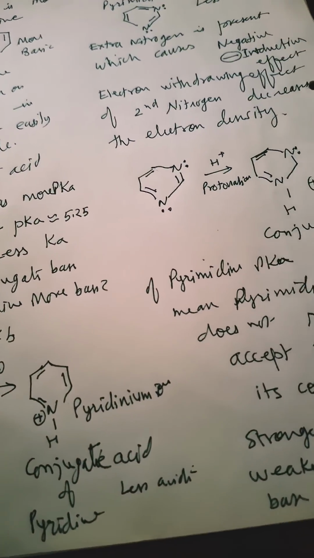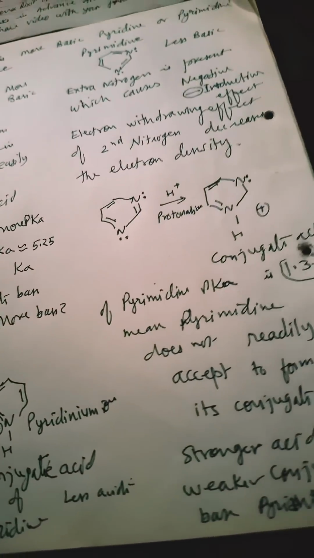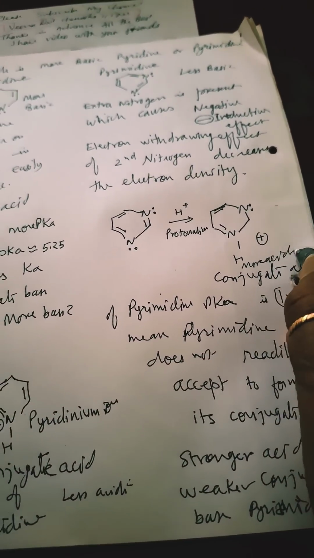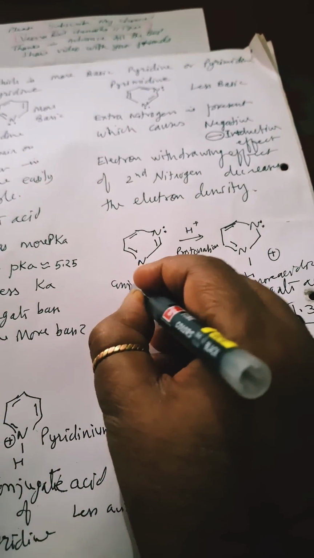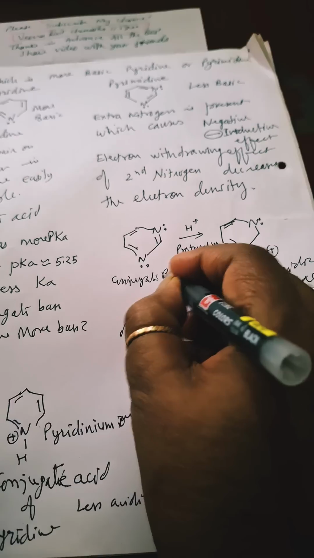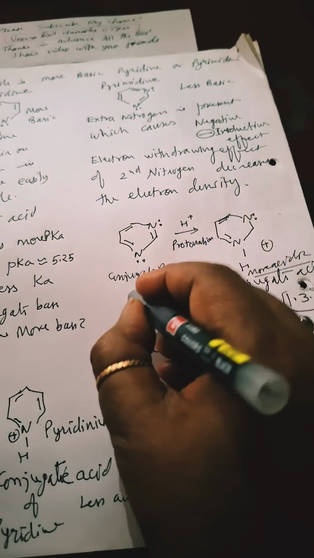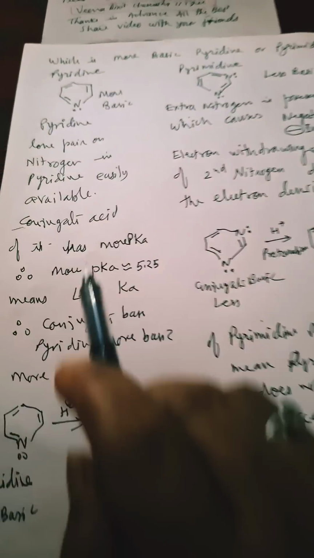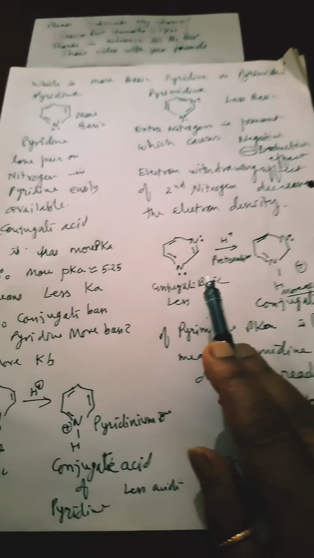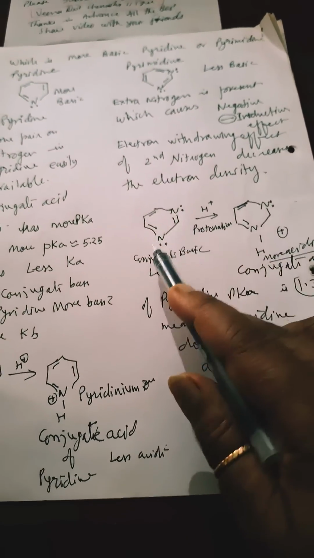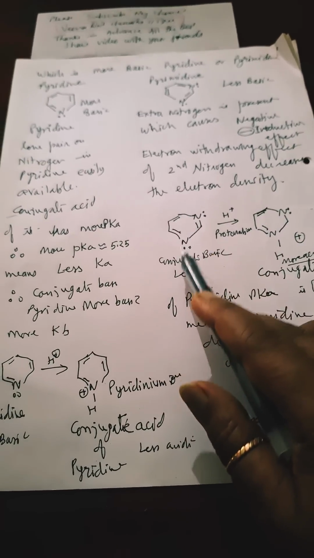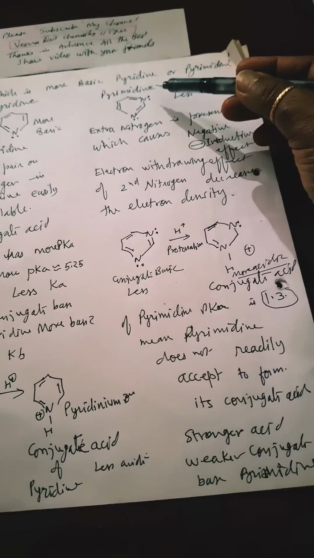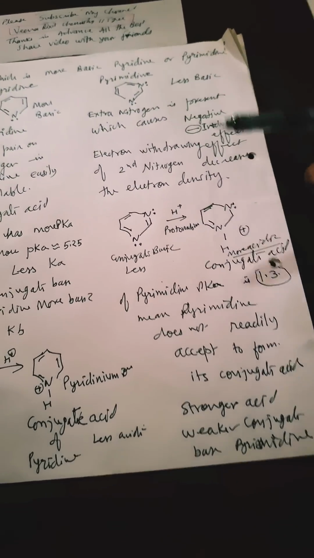And here, see, the pK value is less, 1.3, so it is more acidic. So the conjugate base will be less basic. Here it is more acidic, so it will be less basic. Clear? So in this way we can say that pyridine is more basic as compared to pyrimidine. Although two nitrogen atoms are present over here, it is still less basic because of the minus I inductive effect of the nitrogen present in it.